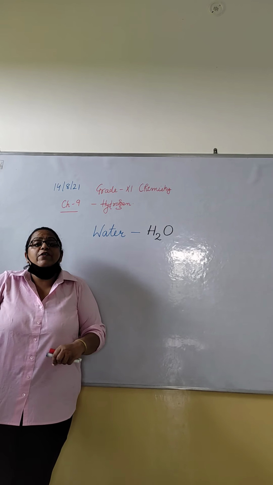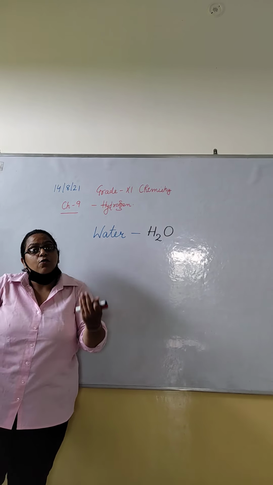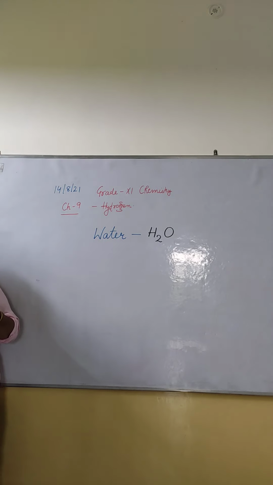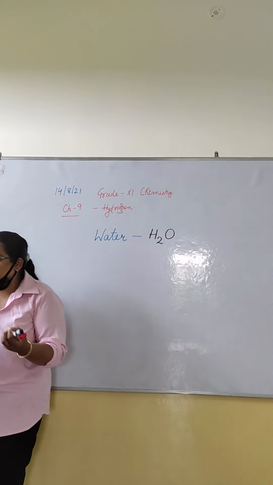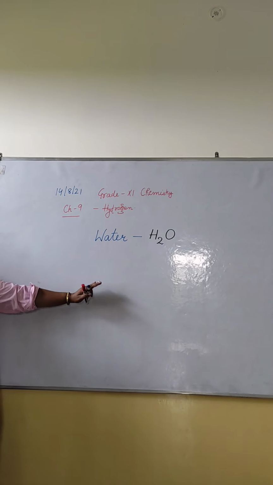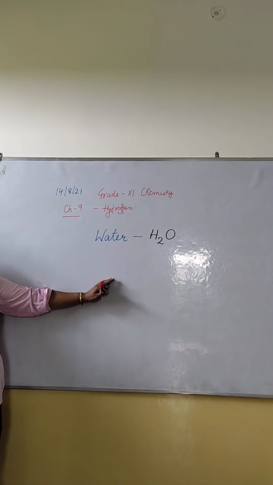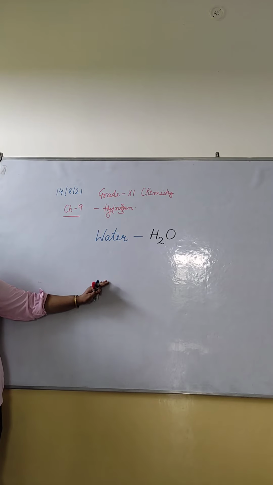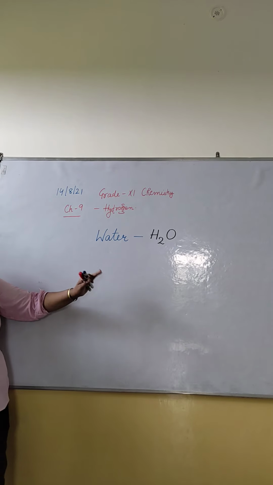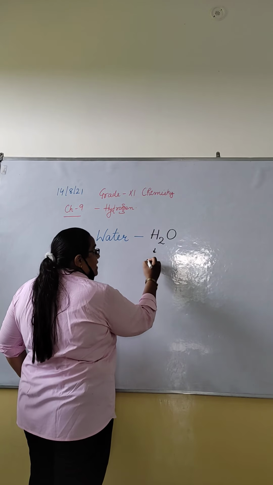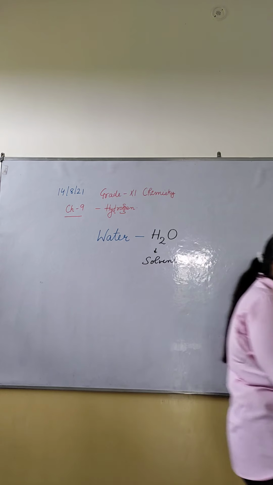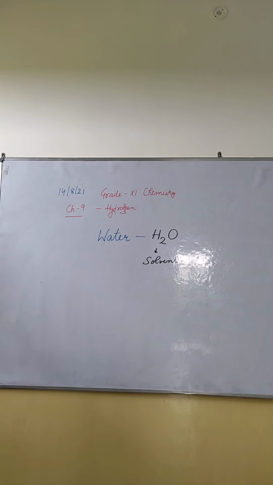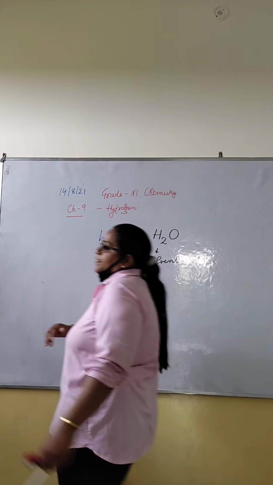About 65% of the human body is water, and some plants have 95% water. It is a crucial compound for the survival of all living organisms. It is a very important solvent. It dissolves almost all compounds, mostly. Very important solvent.